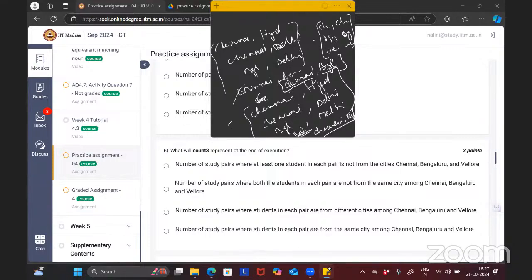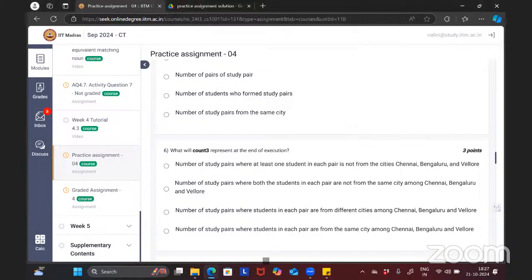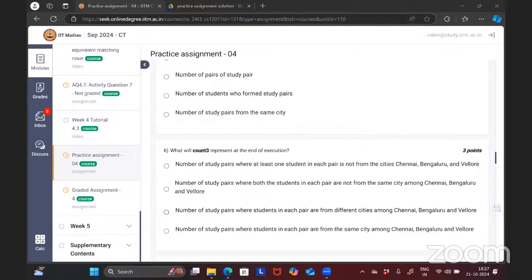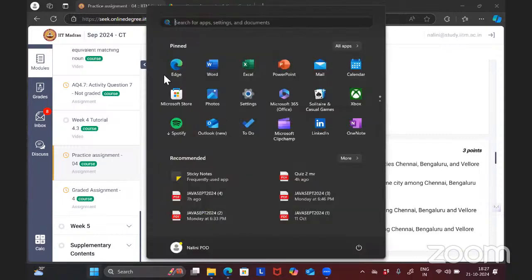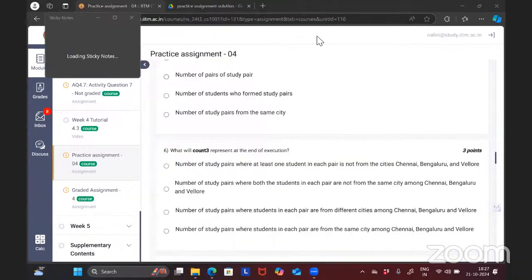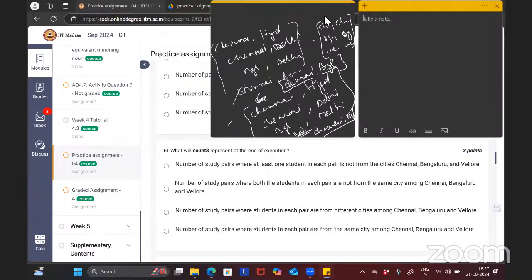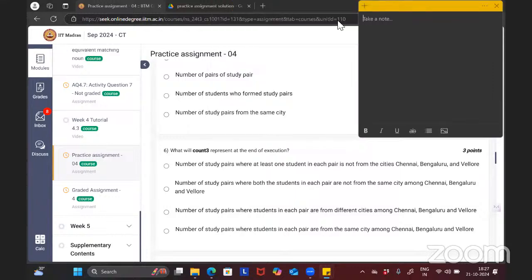Okay, let me do it newly. So what is count one, the total number of study pairs?